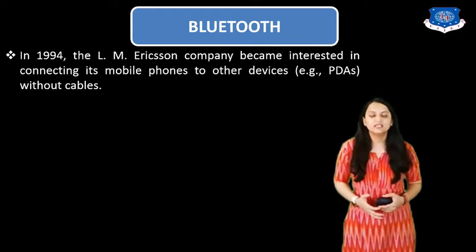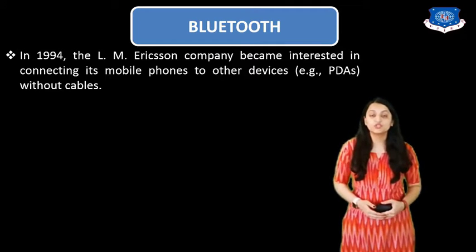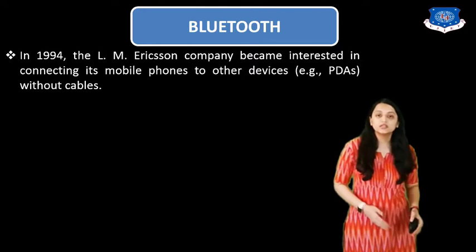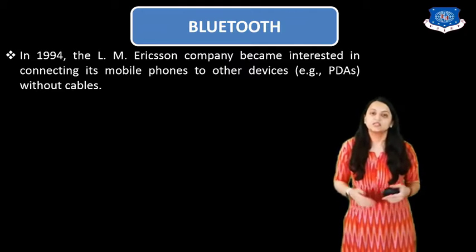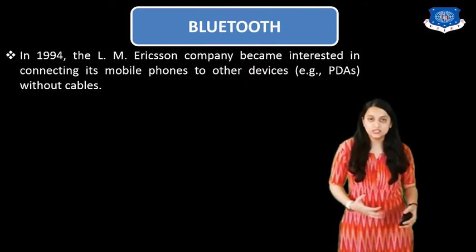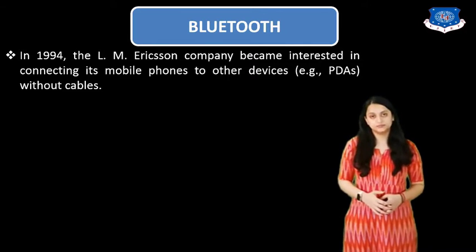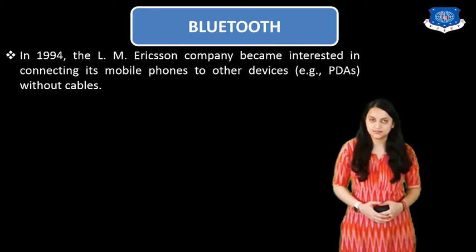So in 1994, the LM Ericsson company became interested in connecting its mobile phones to other devices, for example PDAs, which are called personal digital assistants, without cables. That means they wanted to connect the mobile devices to other devices without using the cables. So they ultimately wanted a wireless communication between the devices.